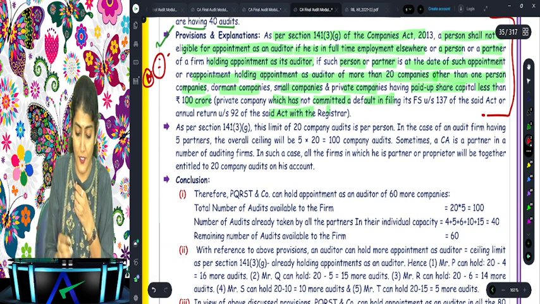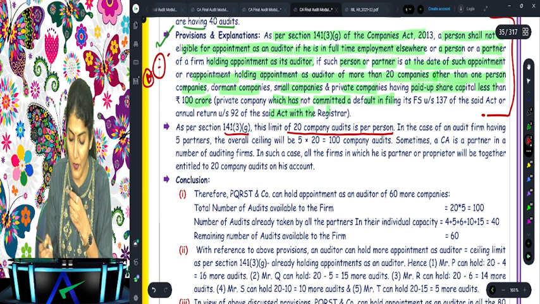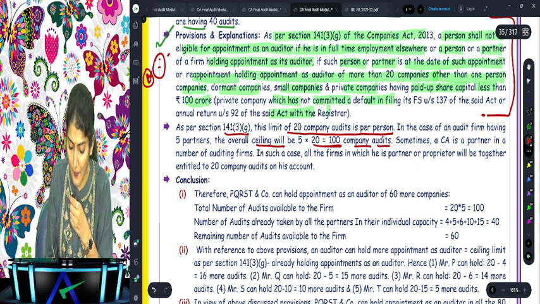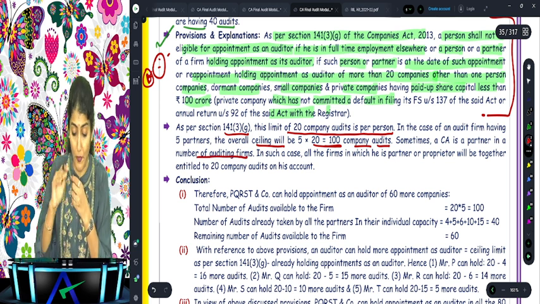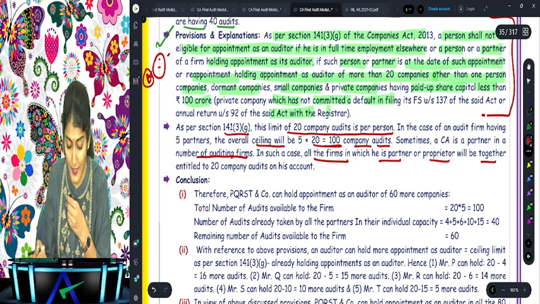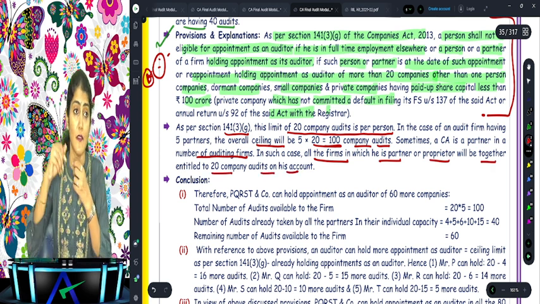Then as per section 141(3)(g), the limit of audits is 20 company audits per person. So the overall ceiling limit for the firm is 100 company audits. Sometimes a CA is a partner in a number of auditing firms. In such a case, all the firms in which he is a partner or proprietor will together be entitled to 20 company audits in his account.